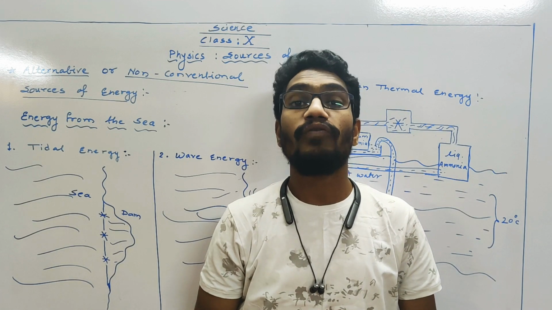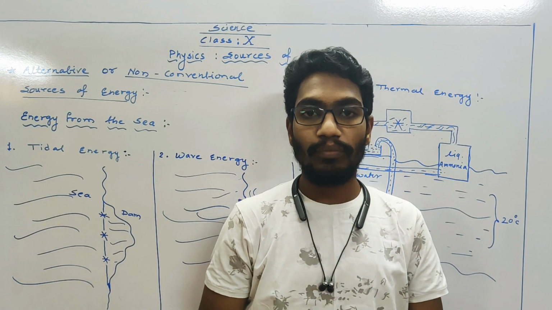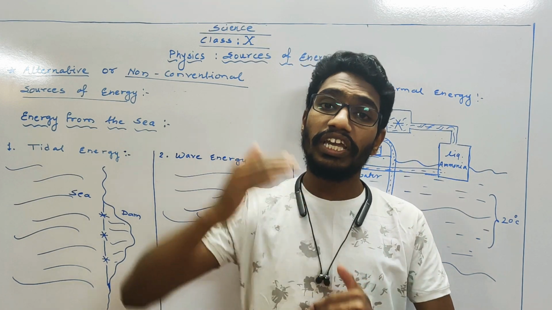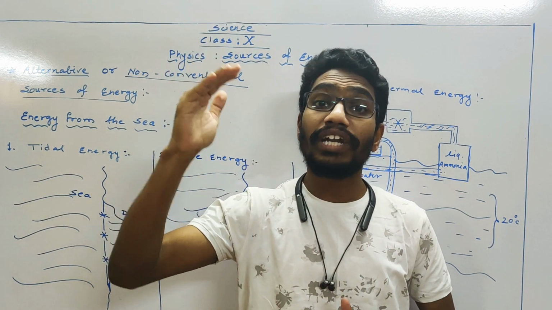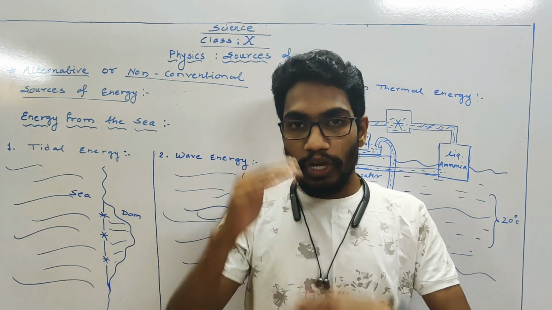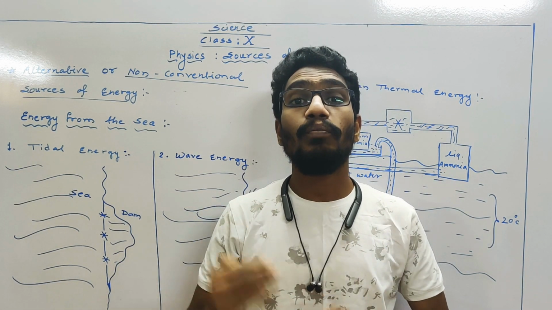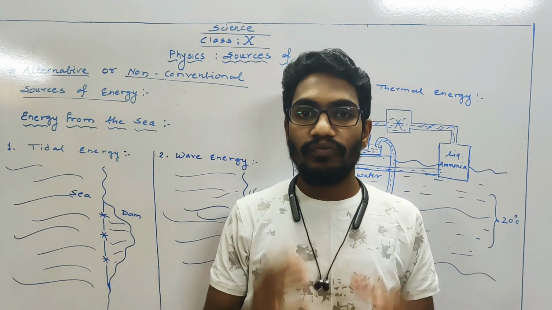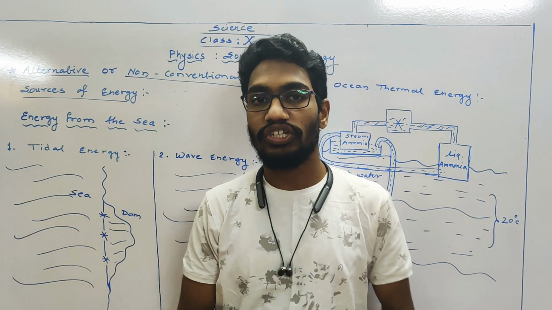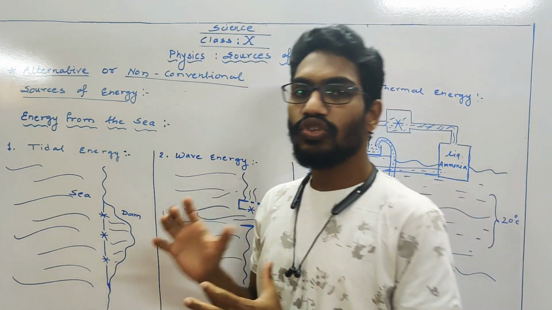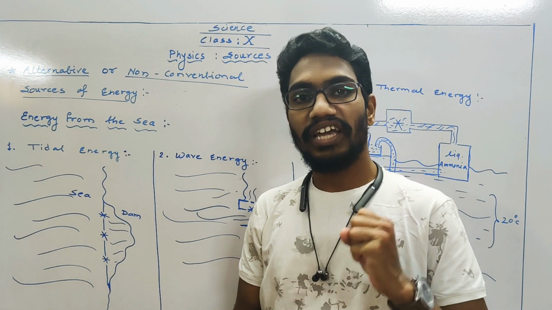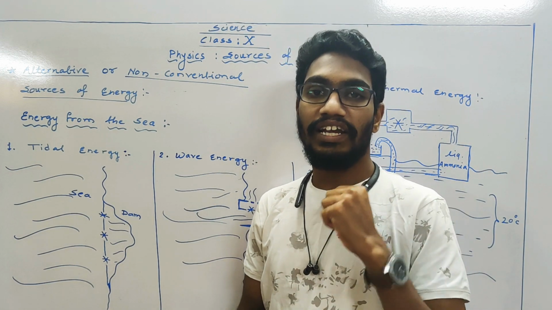And at the time of new moon, which we call अमावस्या, the distance increases. That's why force of attraction decreases. So water level goes on decreasing. So because of this particular movement of water, we are going to derive the energy from these high tides and low tides. So in what way? This is only the demonstration, we can say, of how we can harness the energy from the tides.